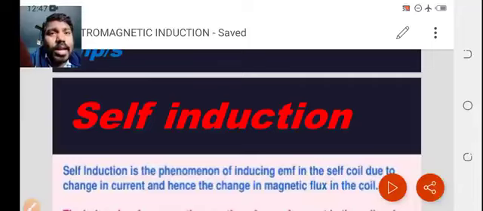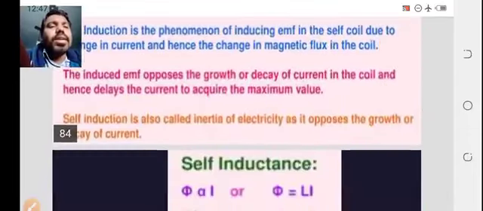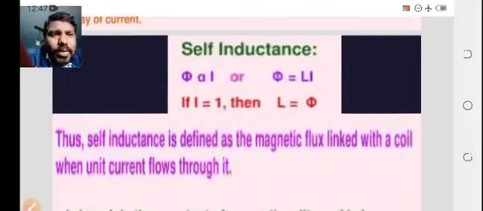Here, flux and current both are in the same coil, so this is called self induction. The unit of self induction we already discussed, that is the Henry. Mathematically, it is taken as phi is proportional to I. What is phi? Phi is nothing but flux. I is nothing but current.